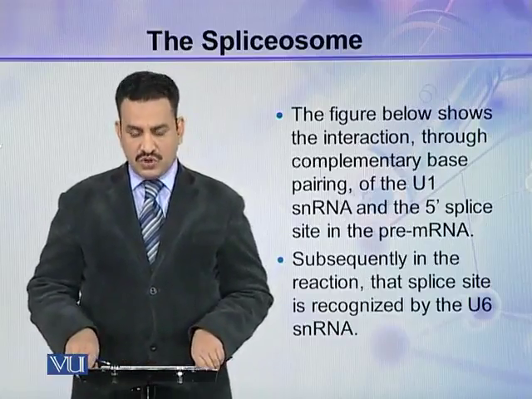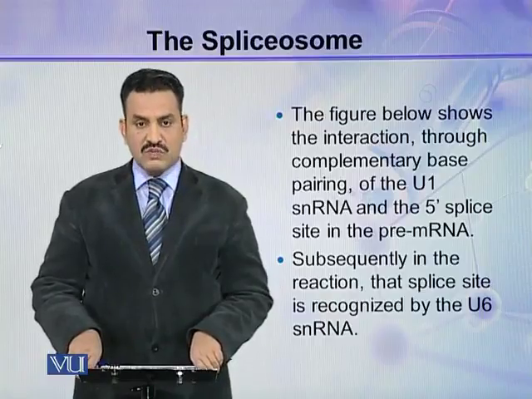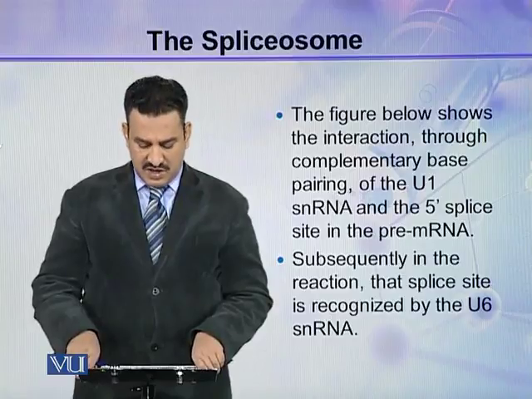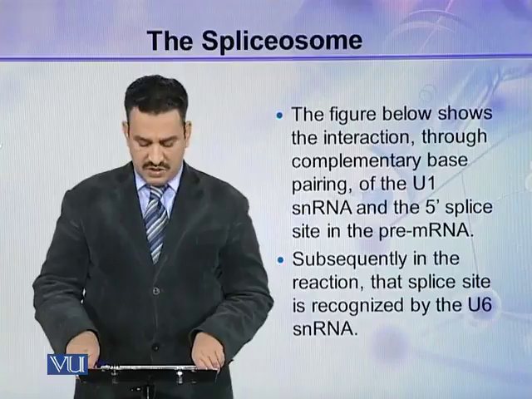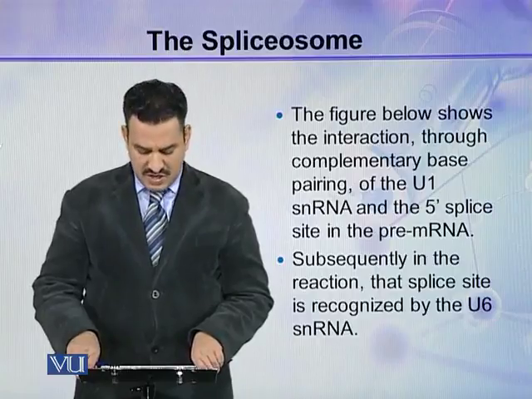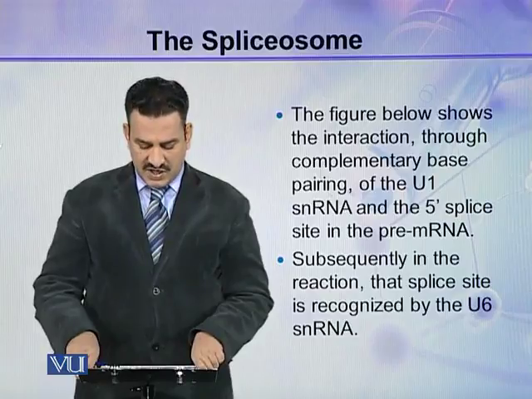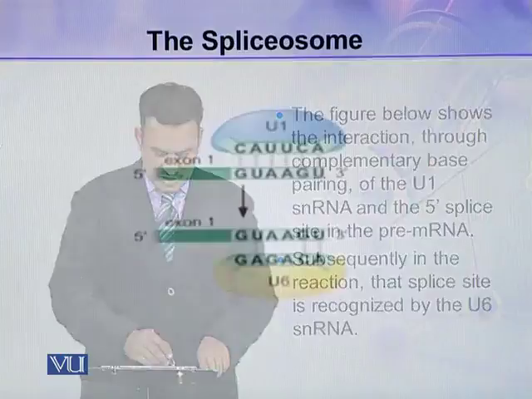The figure below shows the interaction through complementary base pairing of the U1 snRNA and 5' splice site in the pre-mRNA. Subsequently, in the reaction, the splice site is recognized by U6 snRNA.